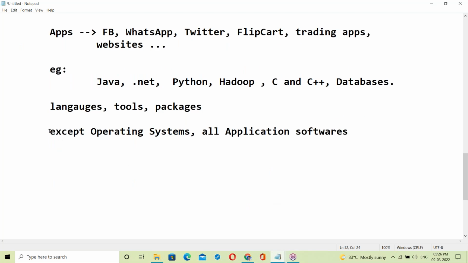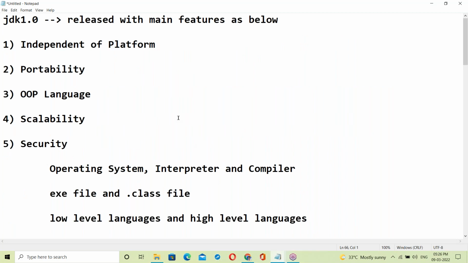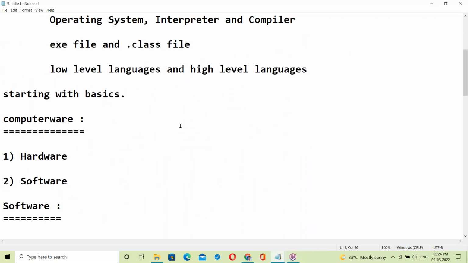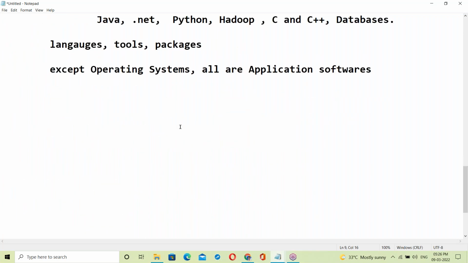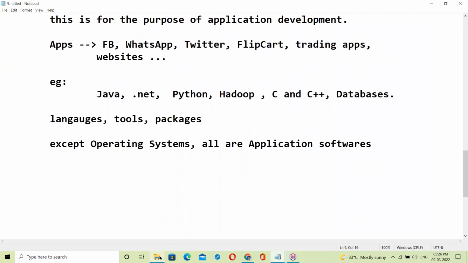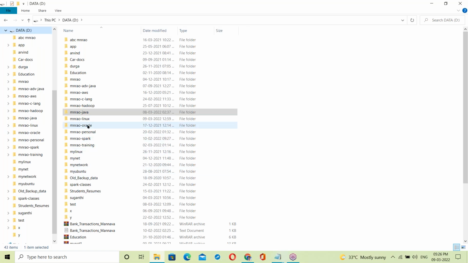Except the OS, all are applications. Guys, running notes are not necessary. Don't try to write running notes here. Everything is prepared very clearly in documents.